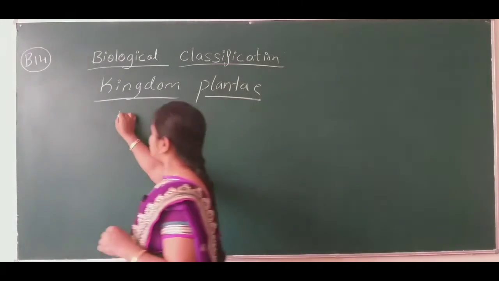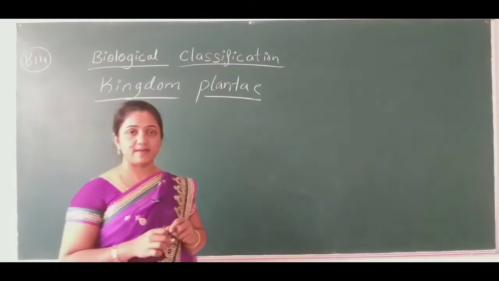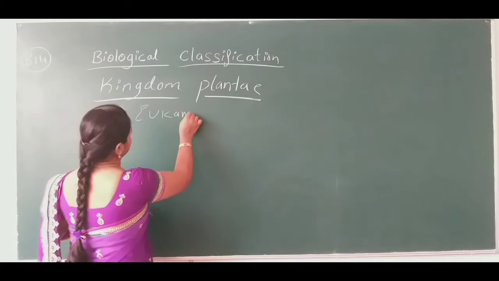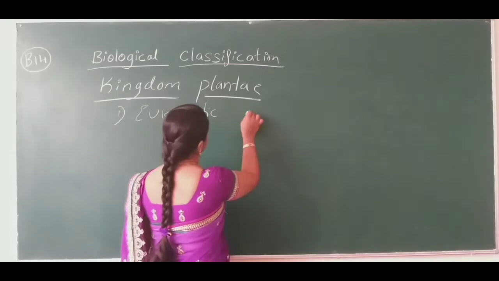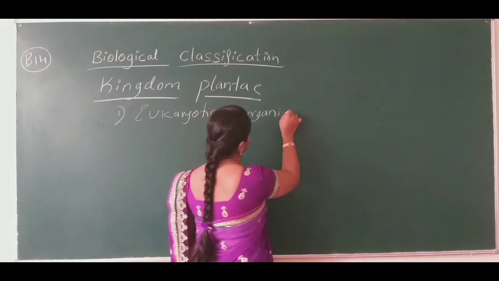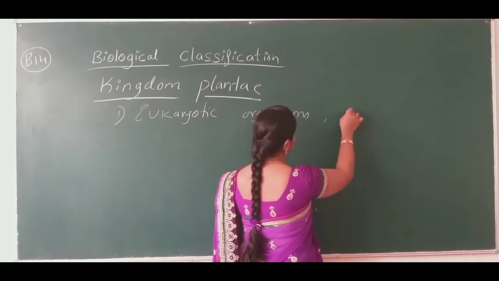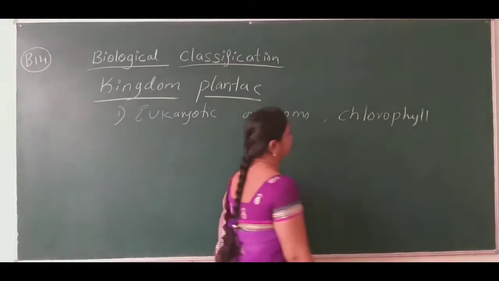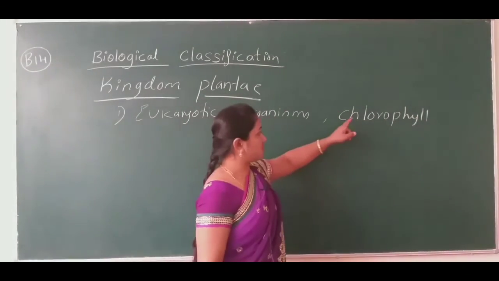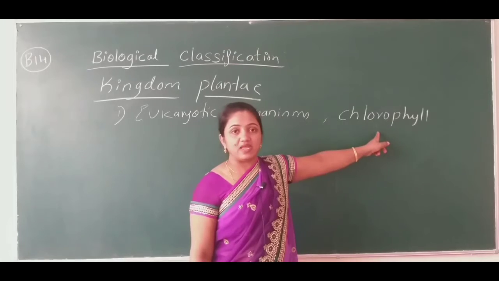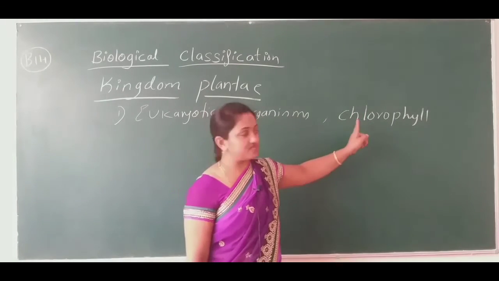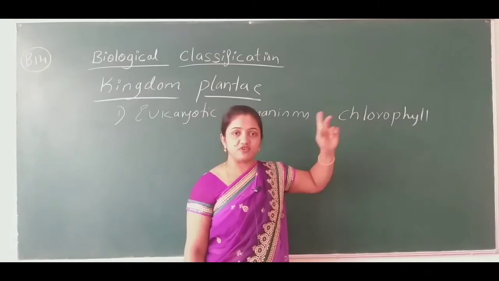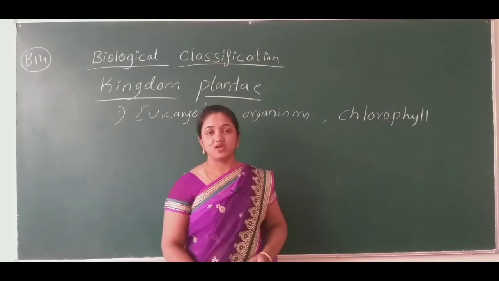I would like to start with the first character: all the members are eukaryotic organisms. Most of the plant members contain chlorophyll. Presence of chlorophyll means they produce their own food. They prepare their own food in the form of starch with the help of sunlight.